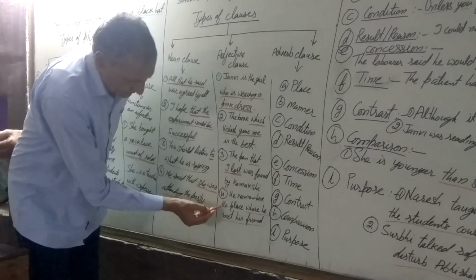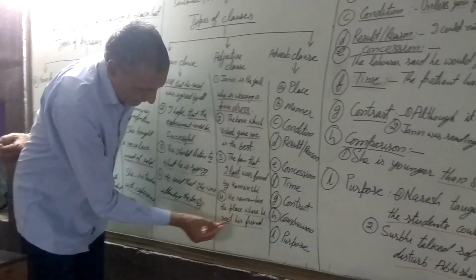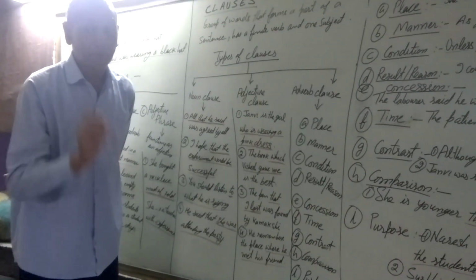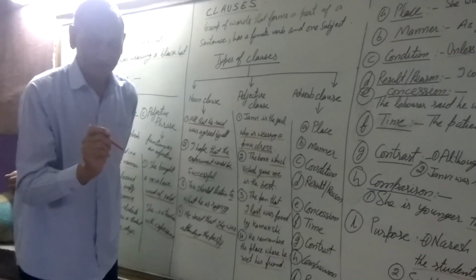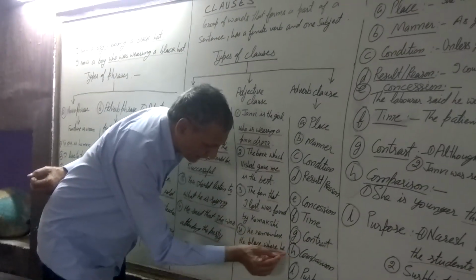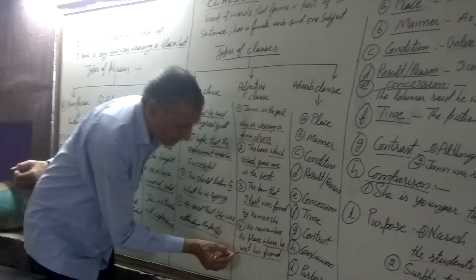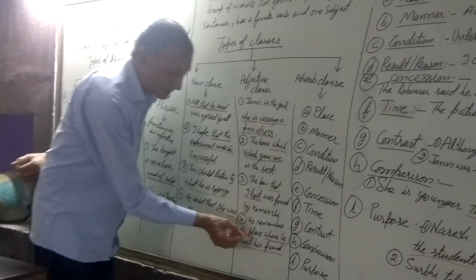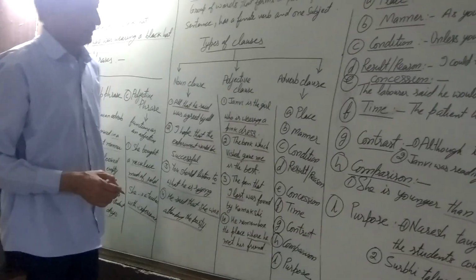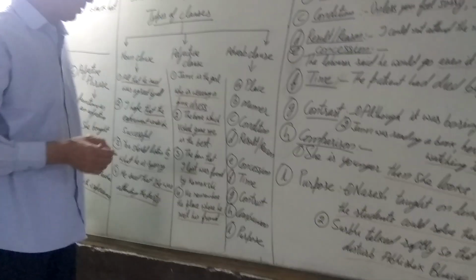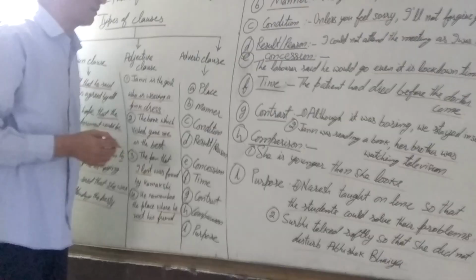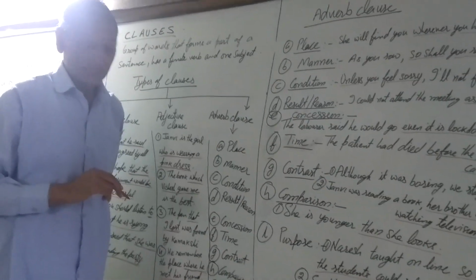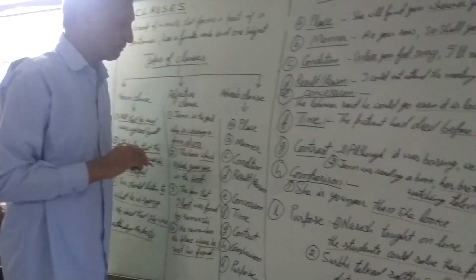He remembers the place where he met his friend. Where? The place. So, where he met his friend is the adjective clause and it describes the place. Having talked about adjective clauses and noun clauses, let's talk about adverb clauses. Adverb clauses are of different kinds.